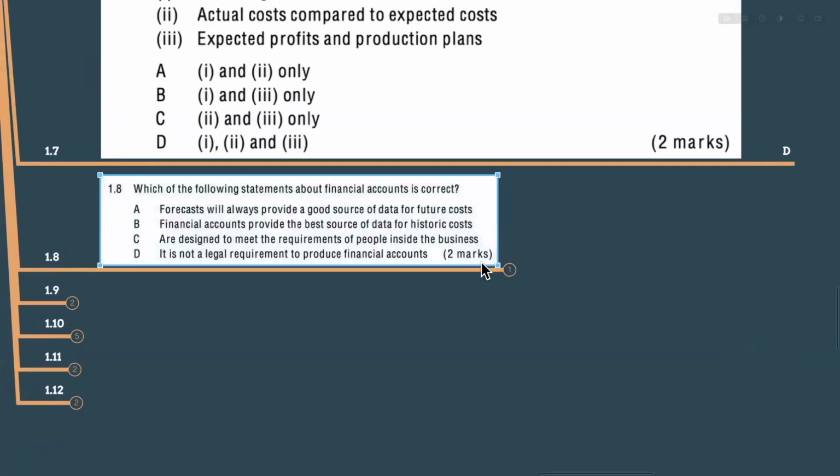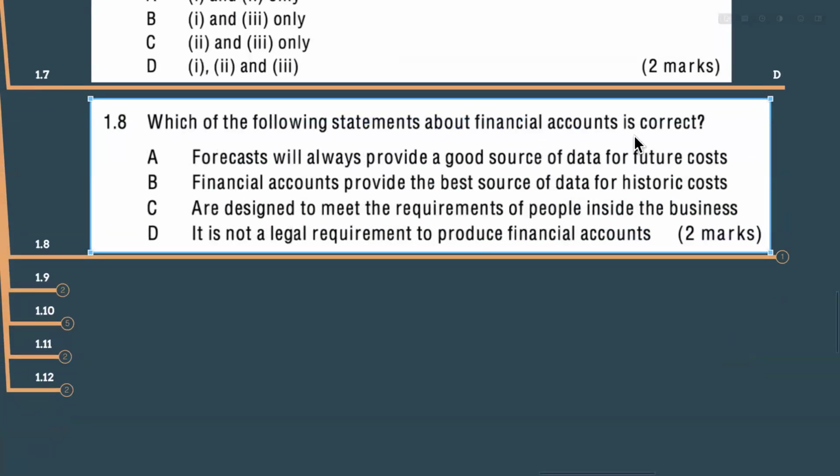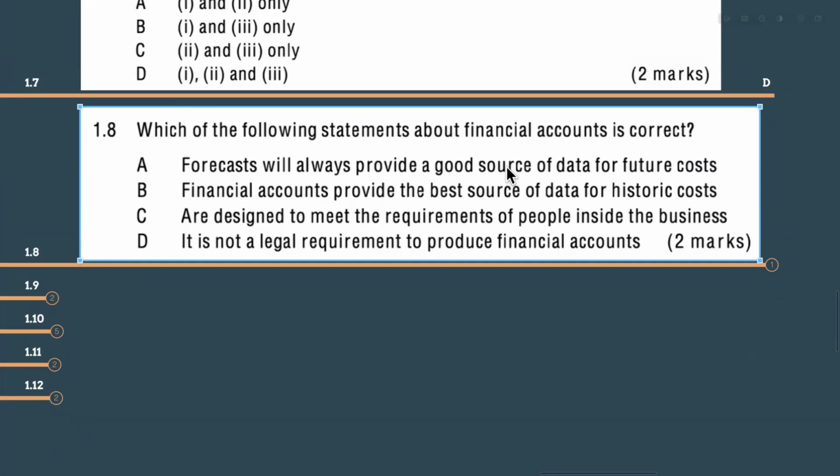And 1.8 also we can do this question. Which of the following statements about financial accounts is correct? Forecast will always provide a good source of data for the future cost. So the same question type. Already we did, right? Here they have mentioned future cost. Always also there. Financial accounts provide the best source of data for the historic cost. Are designed to meet the requirements of people inside the business. And financial account is not a legal requirement to produce a financial account. What is your answer?